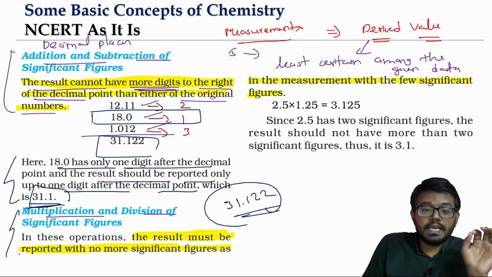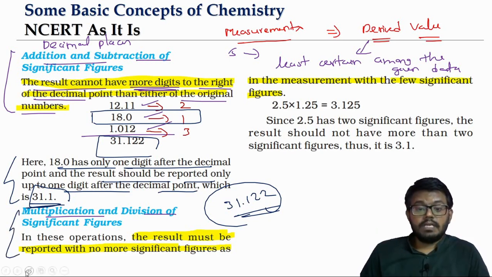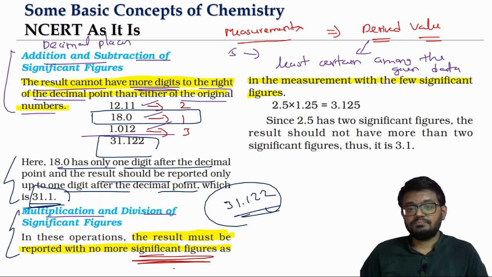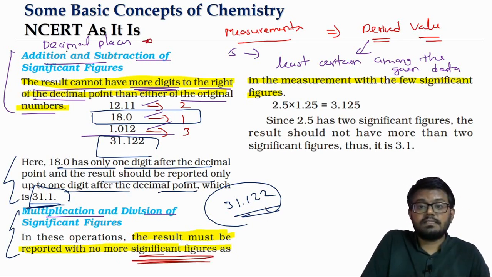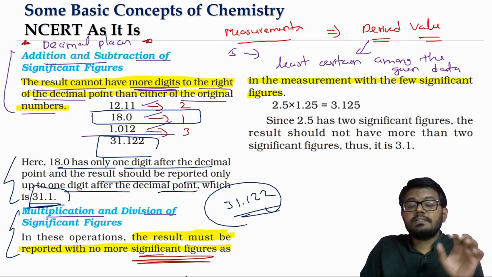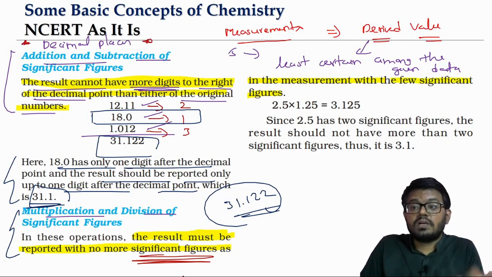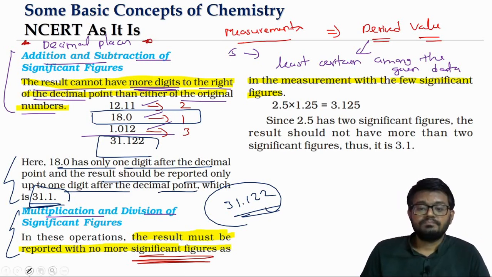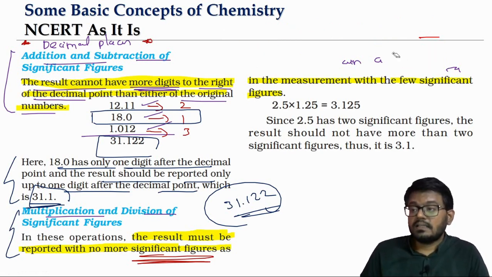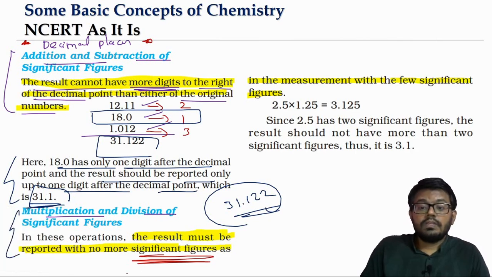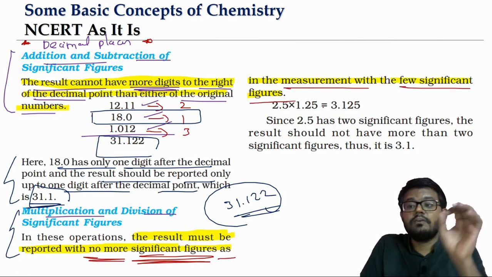If it is about multiplication division, then the final result adjustment will be based on the significant figures. Addition subtraction means based on what? Decimal places. Multiplication division means the final result will be adjusted based on what? Significant figures. Let us look at it. What are we saying here? The final result should be reported with no more significant figures than the measurement with the fewest significant figures.